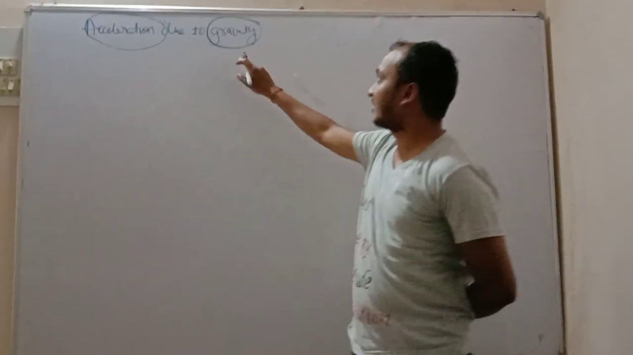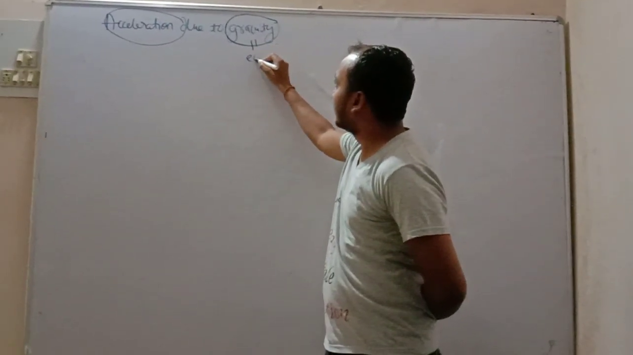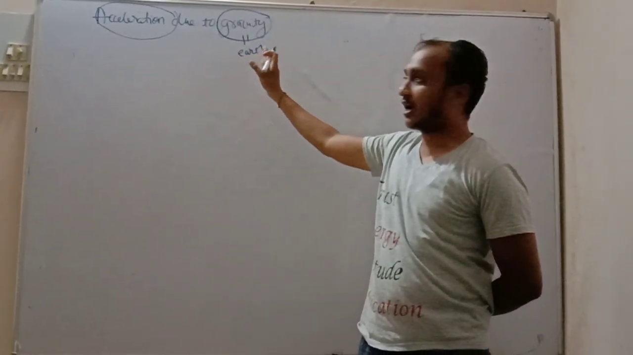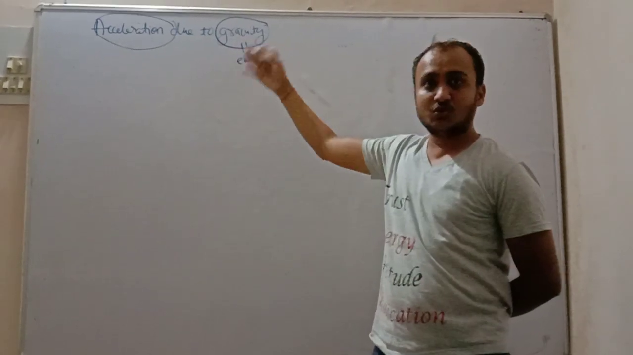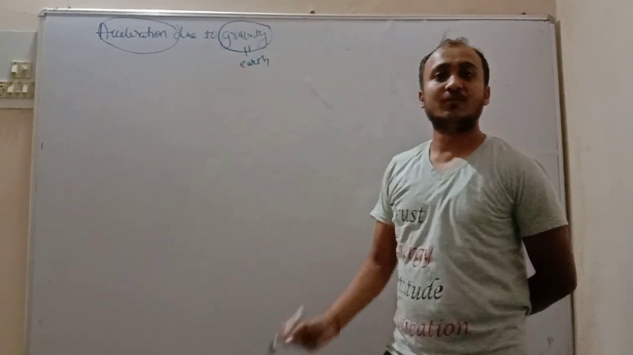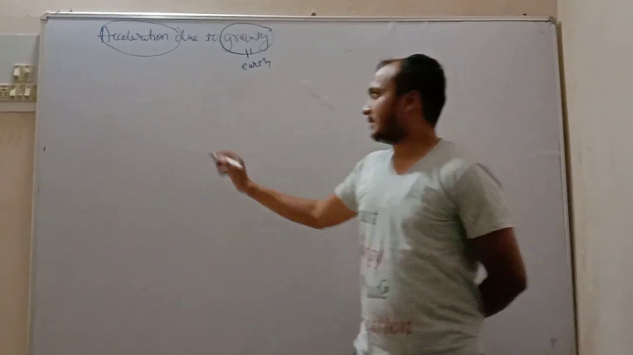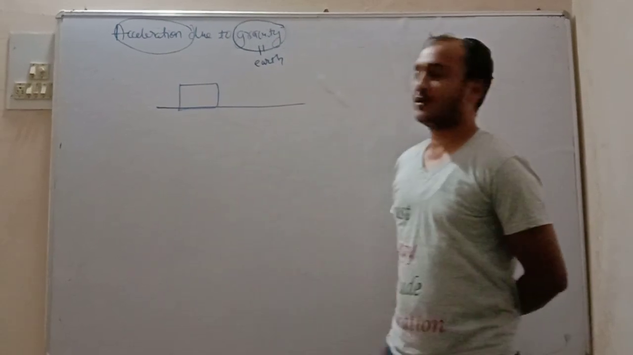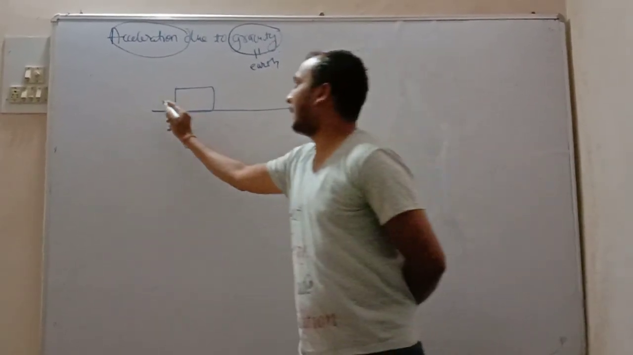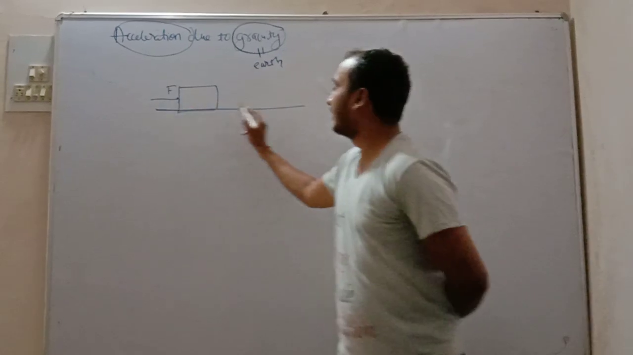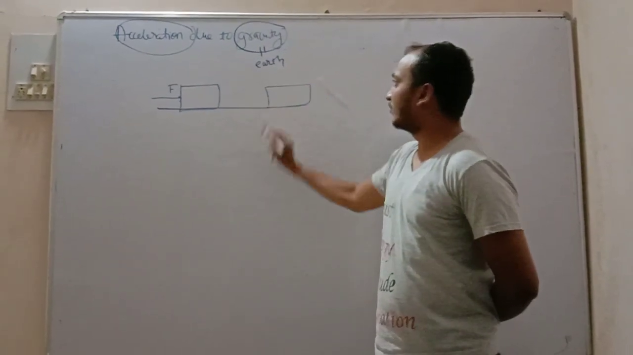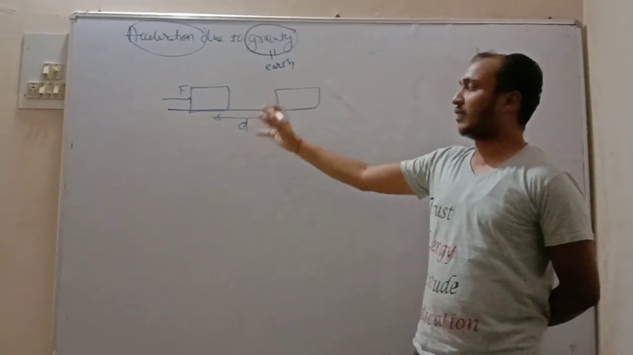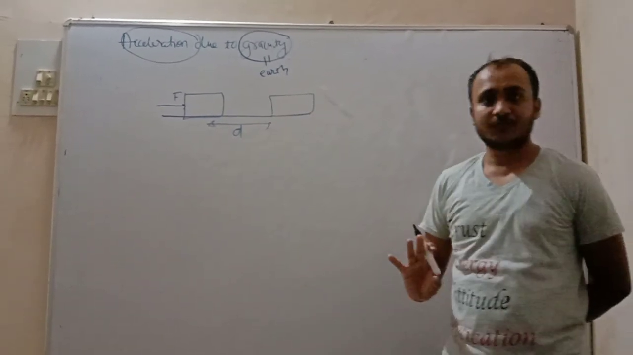So let us see now what is acceleration due to gravity. What is gravity? Gravity means earth. So the acceleration which is due to earth is known as acceleration due to gravity. Let there be an object. We know when we apply force to this object, it will move. Without applying force, it will not move by itself.